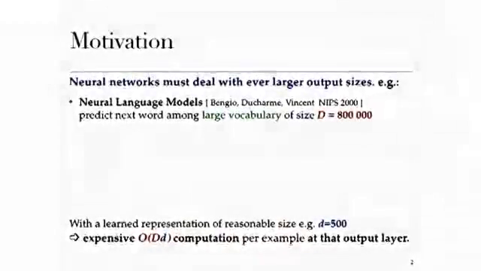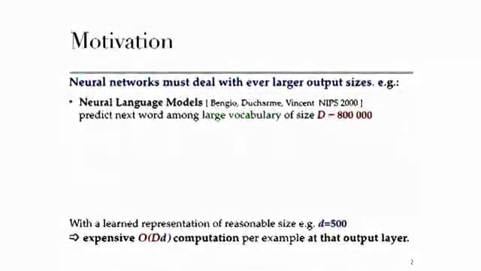So first, for motivation, nowadays we tend to try and learn neural networks that have very, very large output spaces. The first time I actually encountered this problem was back in 2000, when I was working with Yoshua Bengio on neural language models, which at the time was an exotic idea. We already had the problem of having to predict a large output vocabulary.